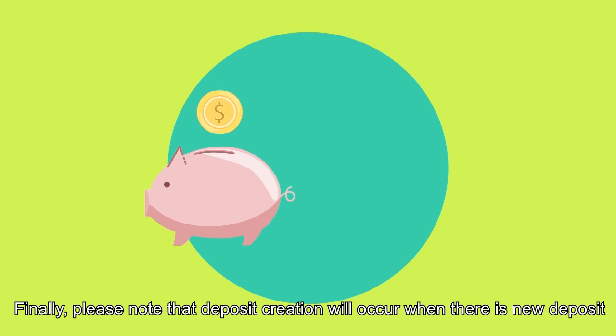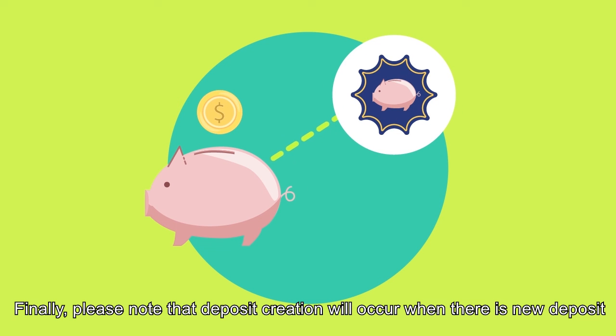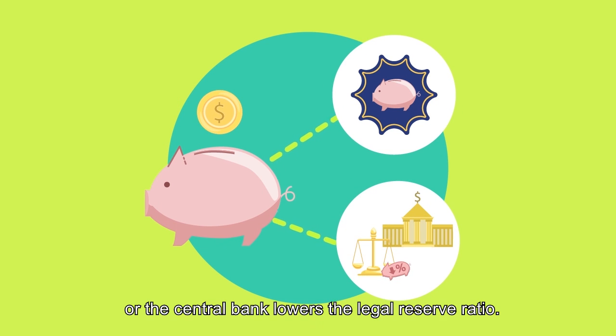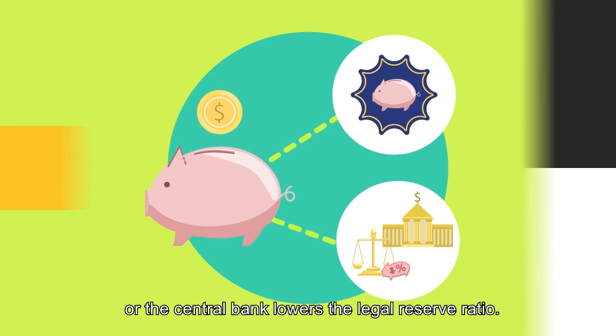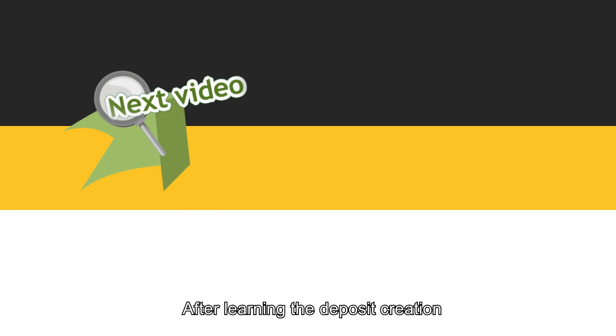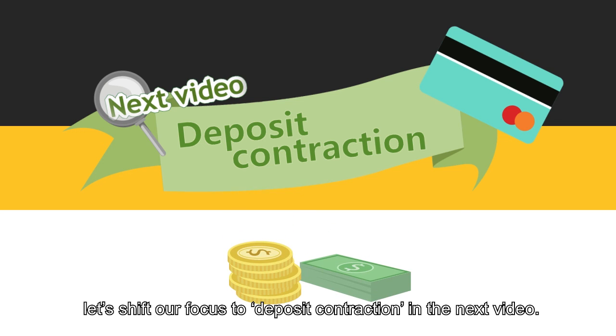Changes of money supply equal changes on cash held by public plus changes on deposit. Finally, please note that deposit creation will occur when there is new deposit or the central bank lowers the legal reserve ratio. After learning about the deposit creation, let's shift our focus to deposit contraction in the next video.